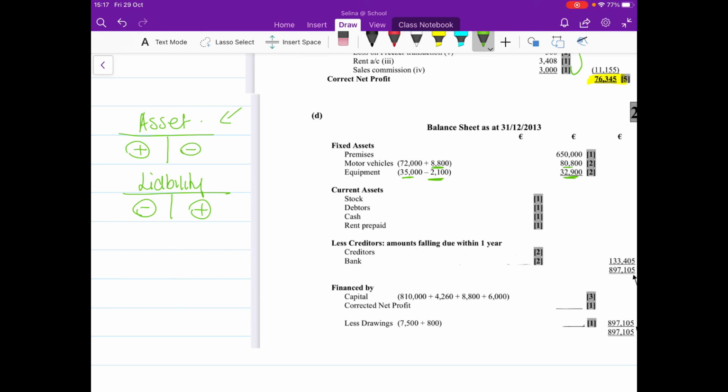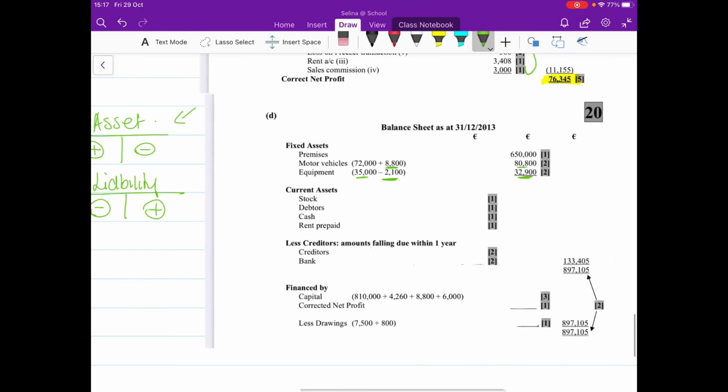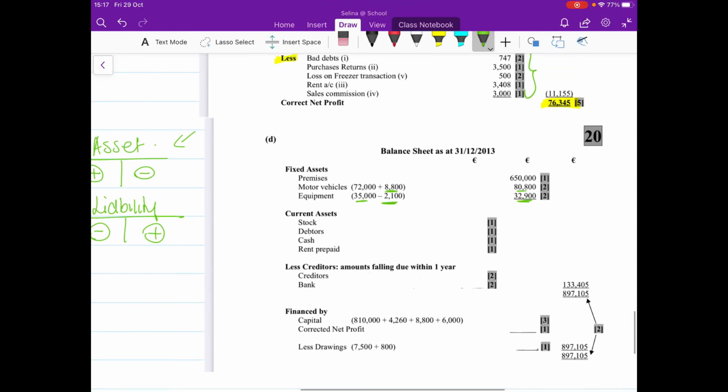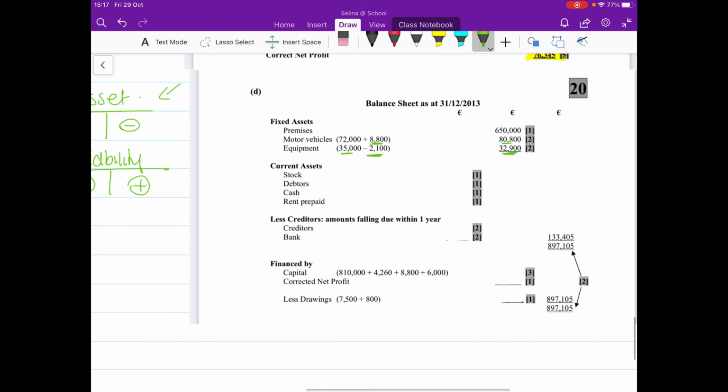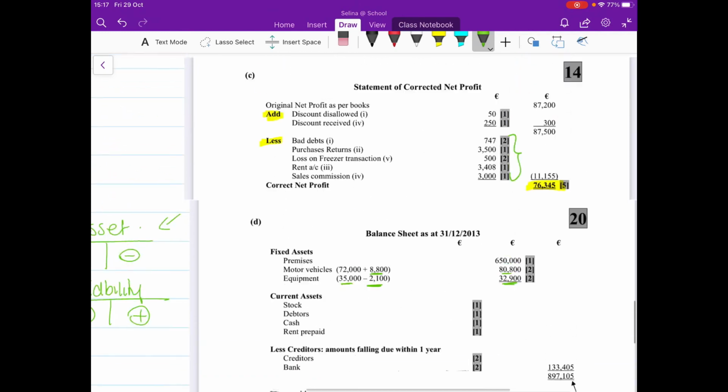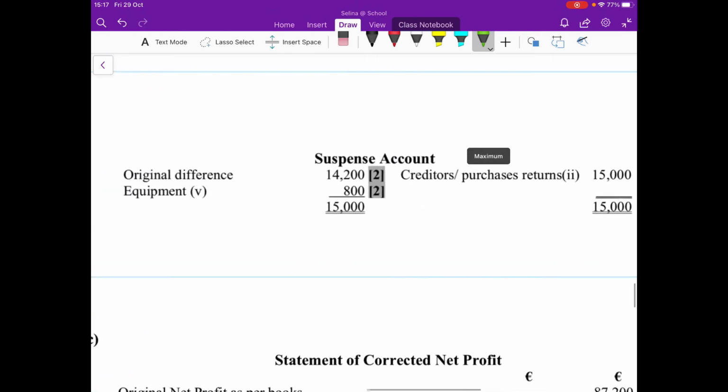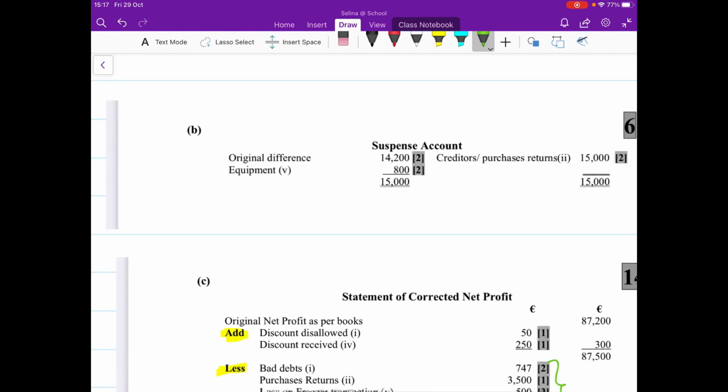Stock, okay, stock is where suspense was buried, okay? If you look at the question, it says stock including suspense. So our stock in the question was €185,400. We didn't have any adjustments to that in the question. So the only thing is the suspense. So let's look here at the suspense account. So the suspense balance was €14,200 on the debit side, okay?